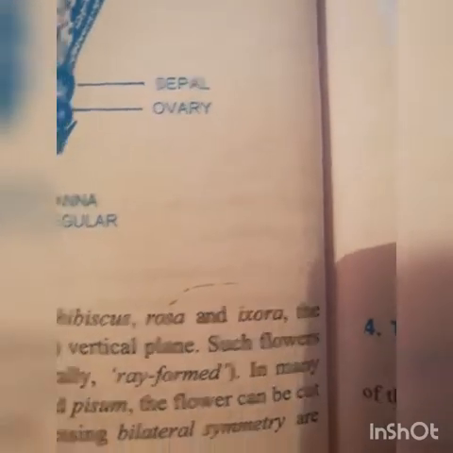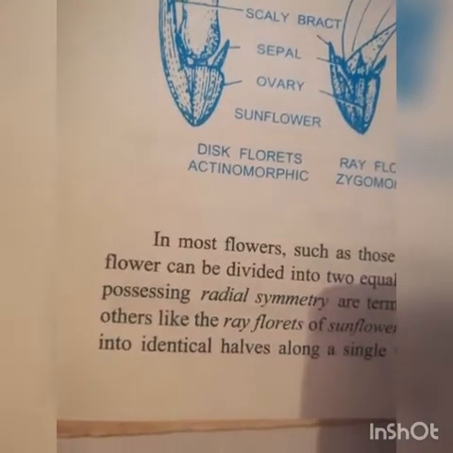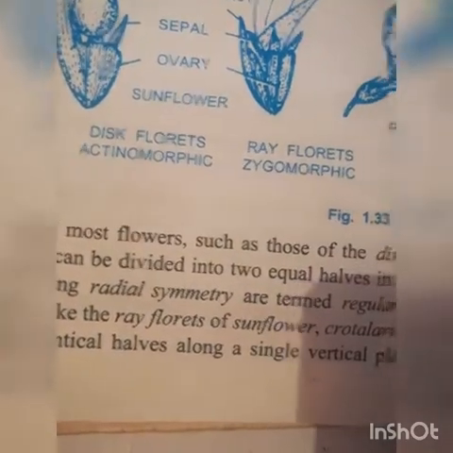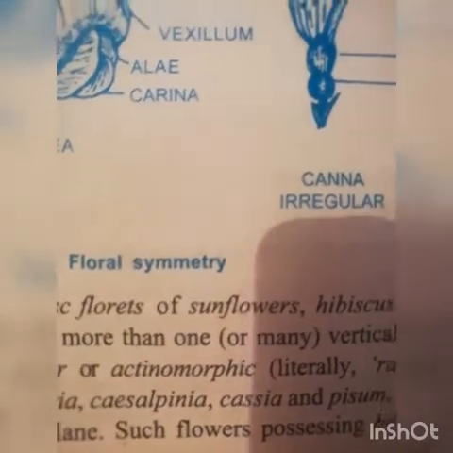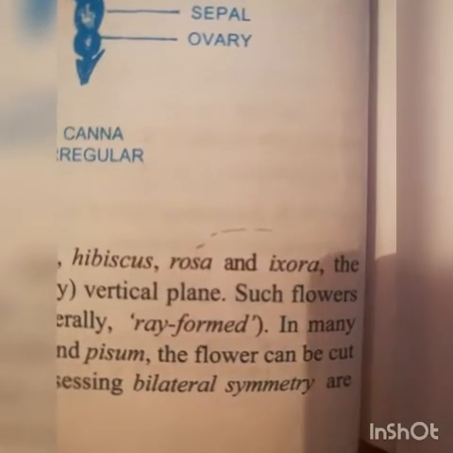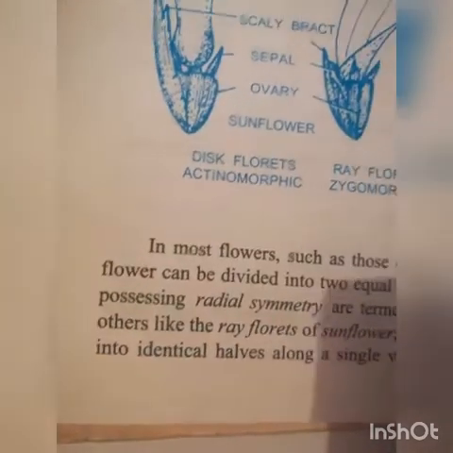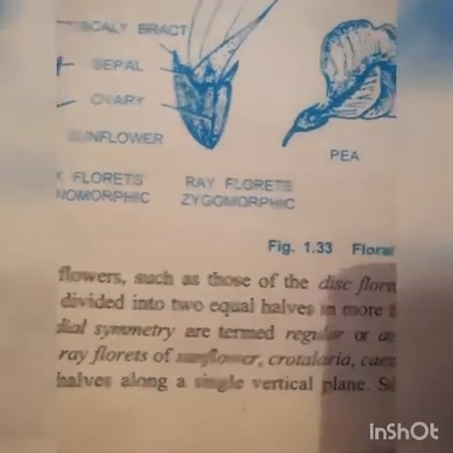In many other, like the ray florets of sunflower, Crotalaria, Caesalpinia, Cassia, Pisum, and Canna, the flower can be cut into identical halves along a single vertical plane.